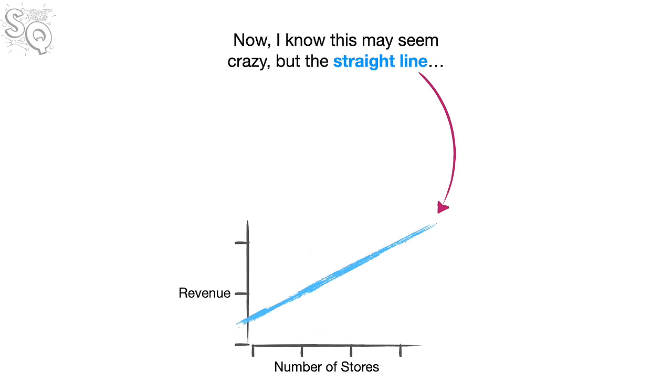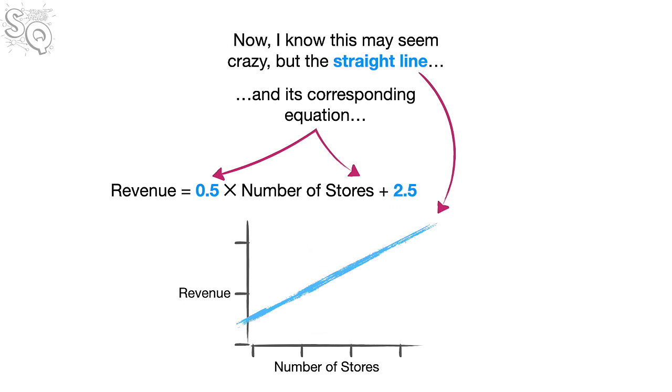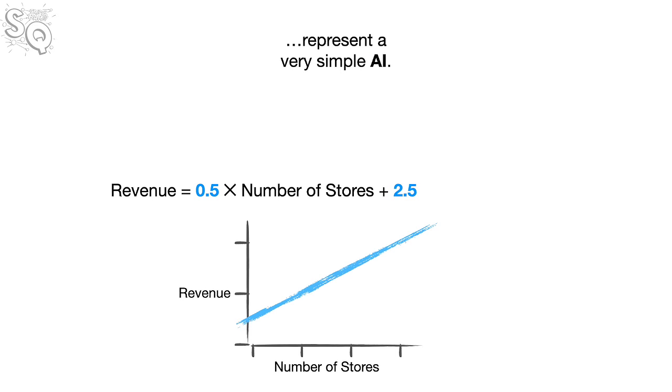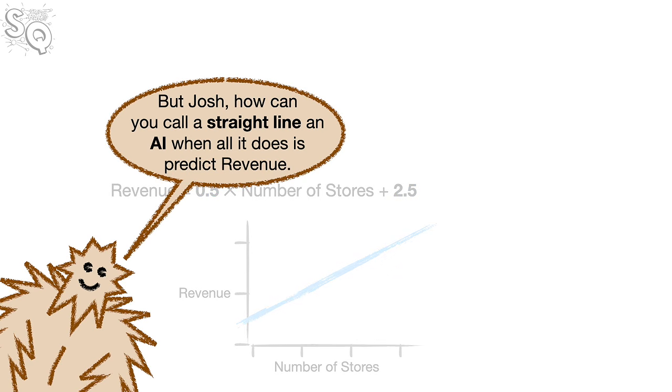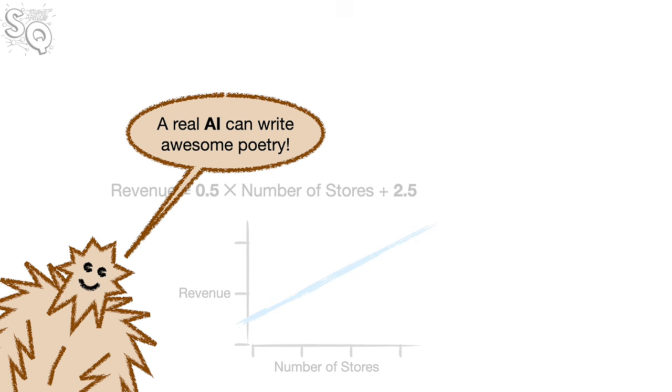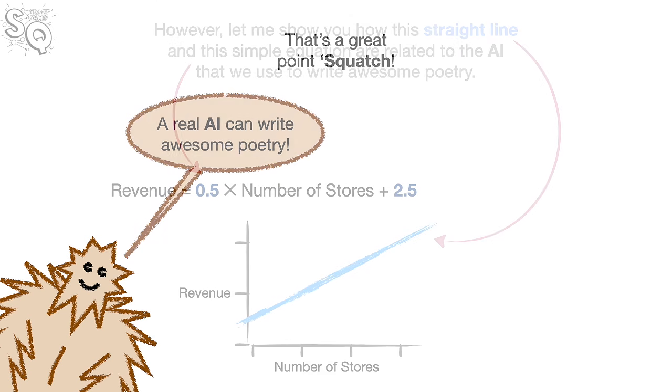Now, I know it might seem crazy, but the straight line and its corresponding equation represent a very simple AI. But Josh, how can you call a straight line an AI when all it does is predict revenue? A real AI can write awesome poetry. That's a great point, Squatch.